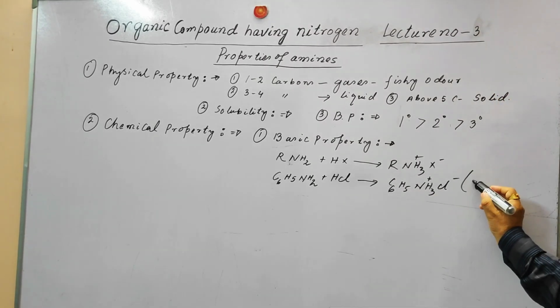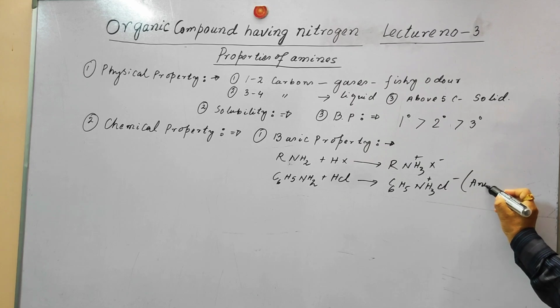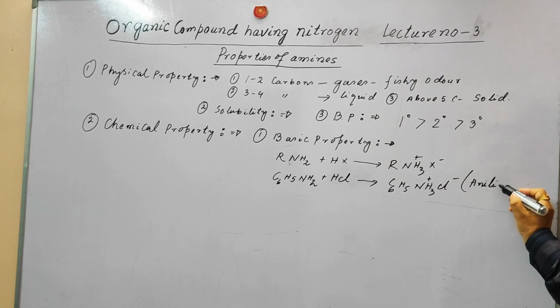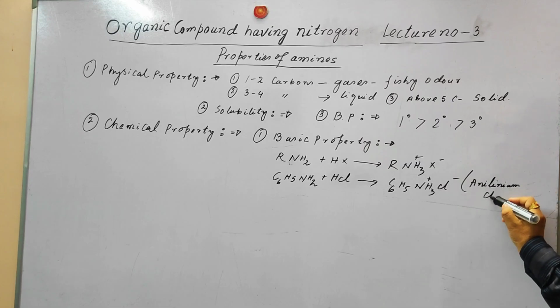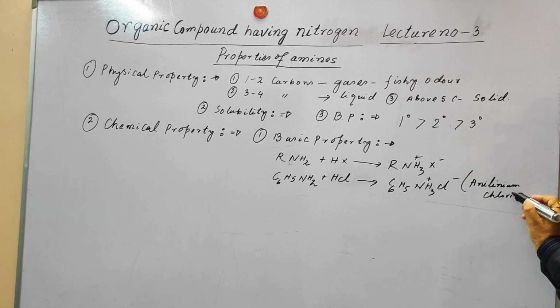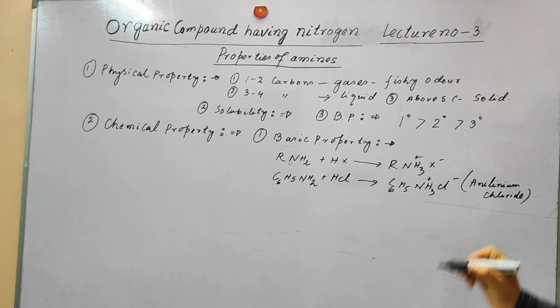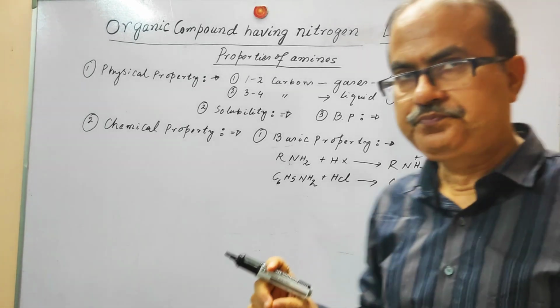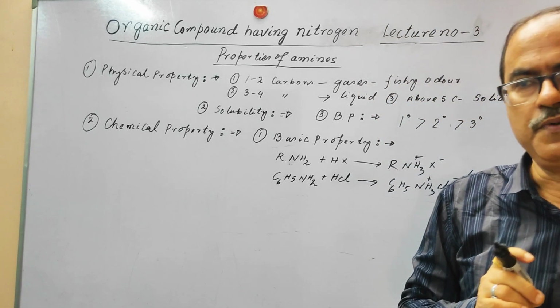This is called aniline chloride. So amines show the basic property.